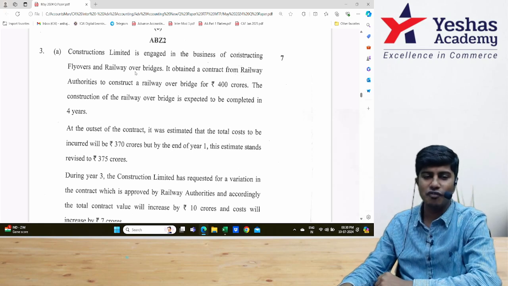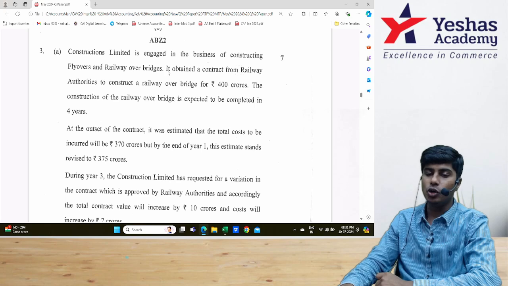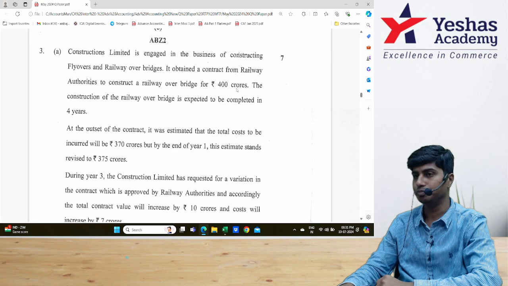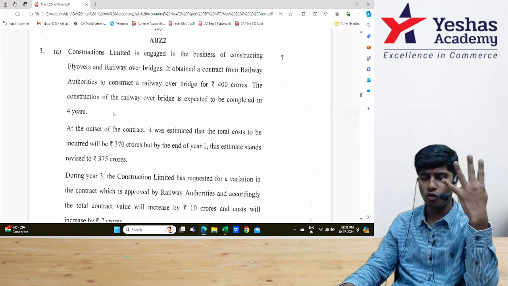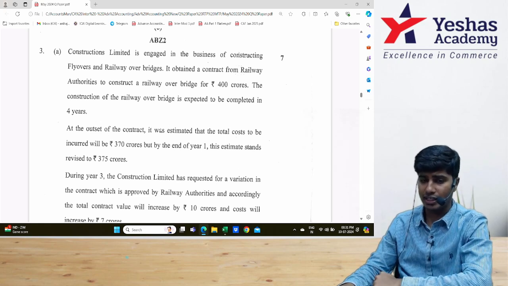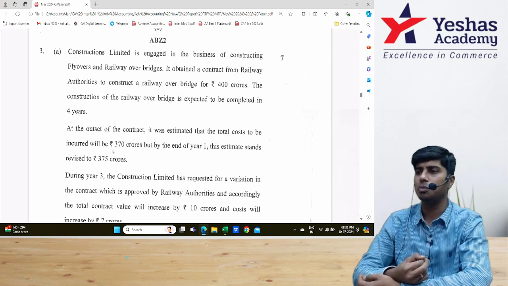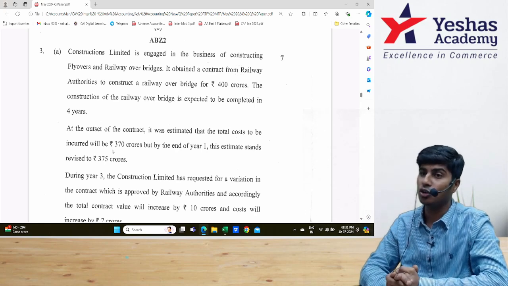Engaged in the business of constructing flyovers and railway overbridges. It obtained a contract from railway authorities to construct a railway overbridge for 400 crores. This is contract revenue. The construction is expected to be completed in 4 years. At the outset, it was estimated that the total cost to be incurred will be 370 crores. So the contract cost expected is 370, contract revenue is 400, total expected profit is 30. This is at the time of signing the contract.